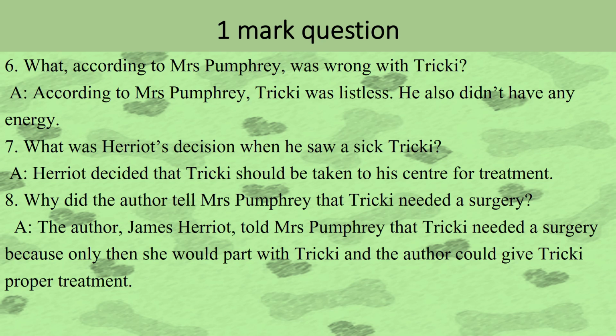Why did the author tell Mrs. Pumphrey that Tricky needed a surgery? The author, James Harriet, told Mrs. Pumphrey that Tricky needed a surgery because only then she would part with Tricky and the author could give Tricky proper treatment. Actually, Tricky did not need a surgery, but he had to say it in order to take Tricky to his center.